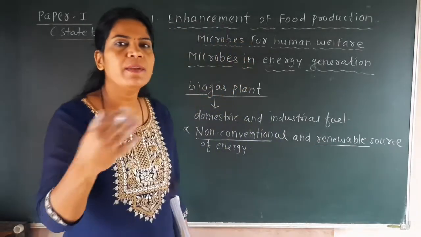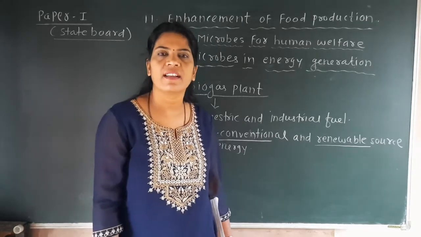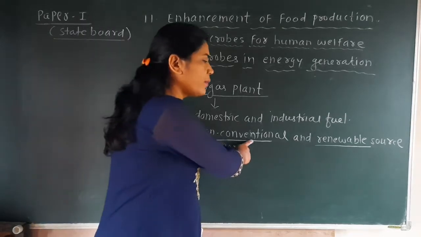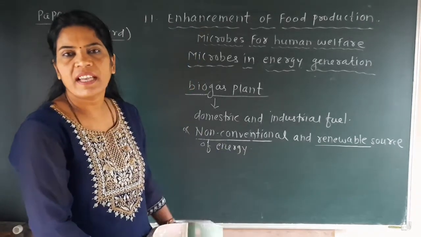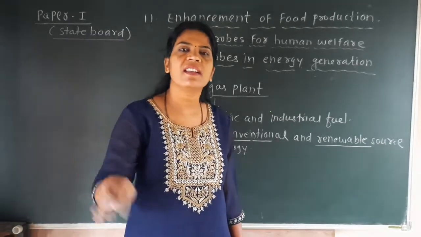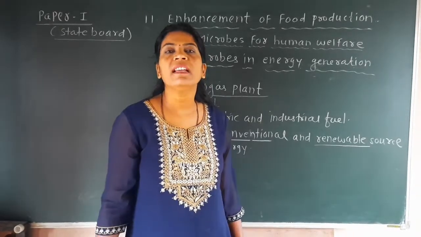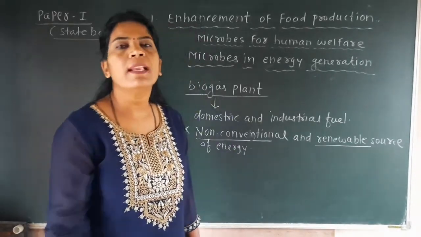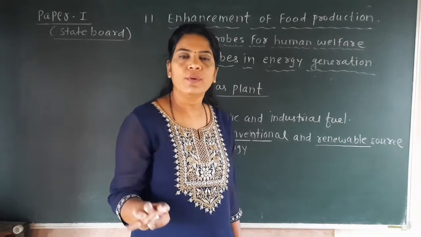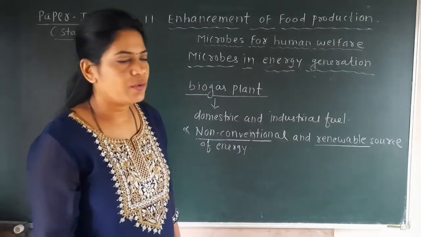Renewable means it can be easily generated. If one supply finishes, we can easily regenerate it. Non-conventional means it cannot be exhausted, it cannot be stopped at all. It is present naturally on a large scale, and renewable means we can easily generate this biogas, so it is called renewable. Renewable and non-conventional means it cannot be finished at all. As long as the earth is present, it can remain on the earth, it cannot be exhausted.